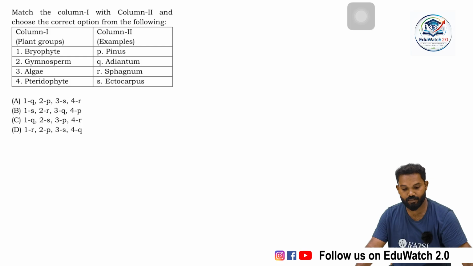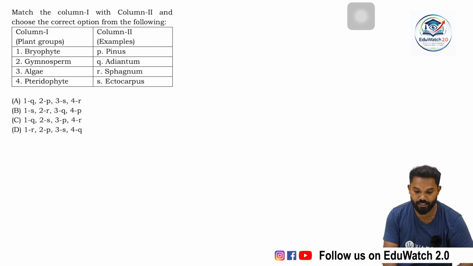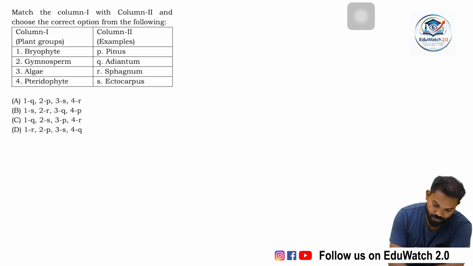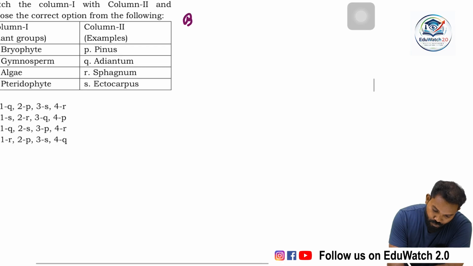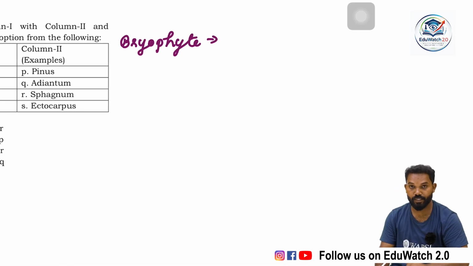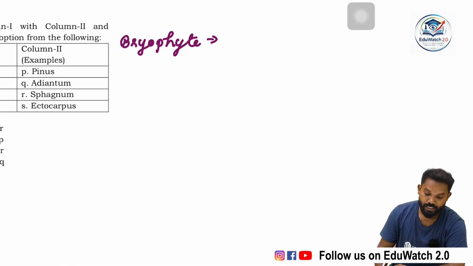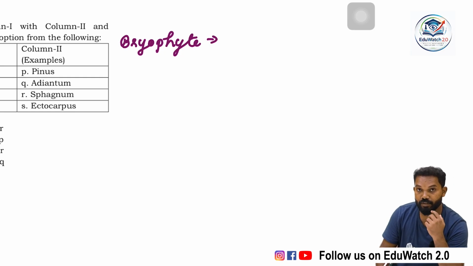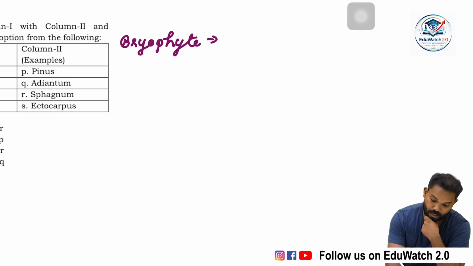Bryophyte. According to NCERT, many examples are present. Do you remember any examples of plants coming under the bryophyte? Bryophytes are categorized into 3 groups, but according to NCERT, there are 2 groups, liverworts and mosses.